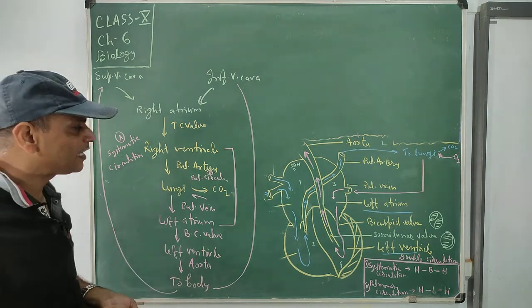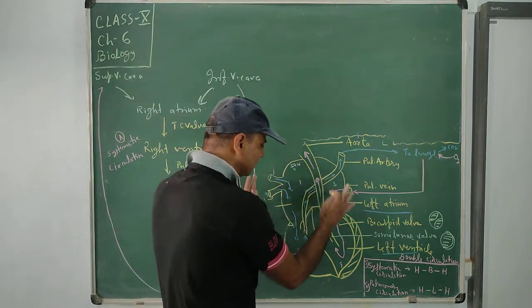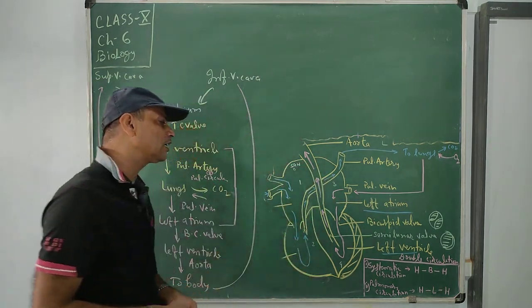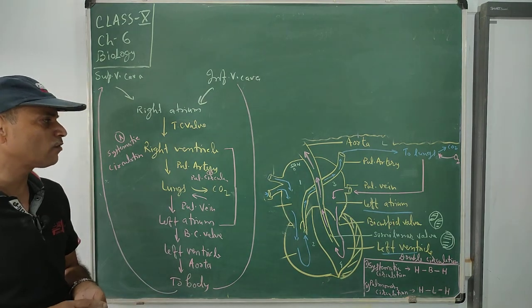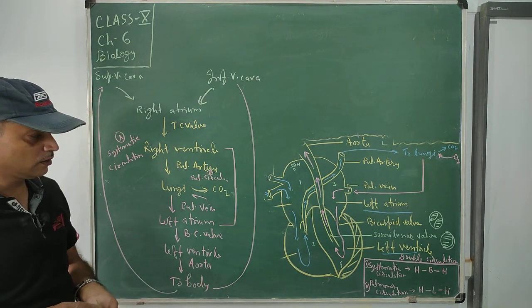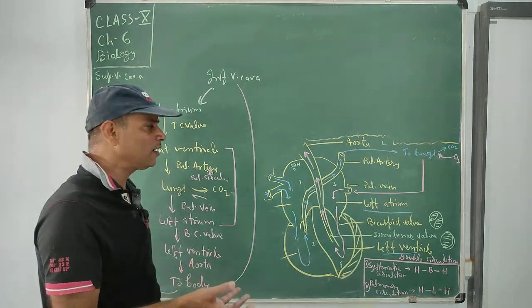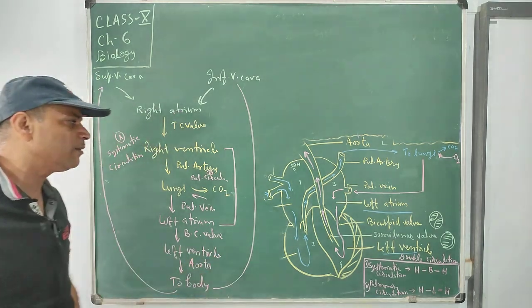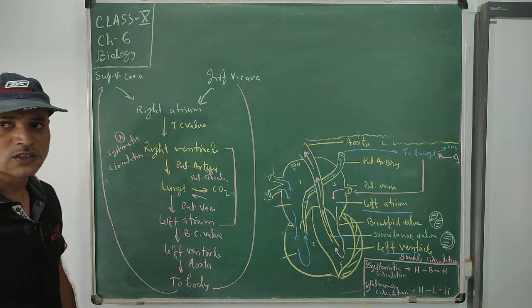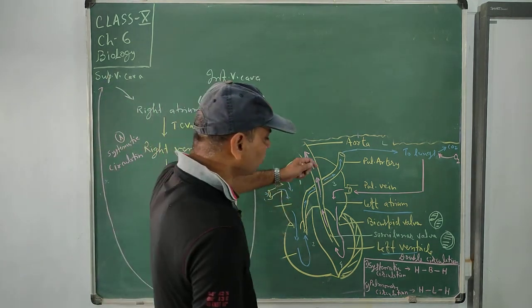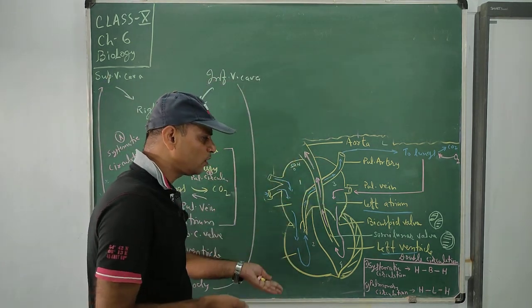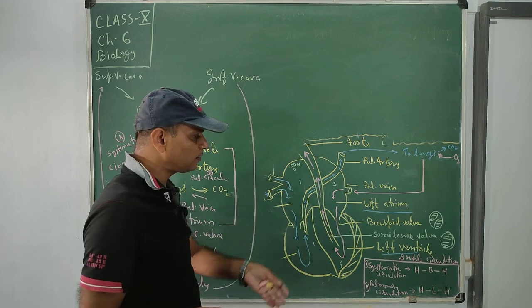So coronary artery and coronary vein are present in the heart, which supply blood to the heart muscle, because heart muscle also requires a rich amount of blood for supplying all the things required by them and for their proper functioning. So we understood that coronary artery and coronary vein are useful for supplying blood to the heart muscles.